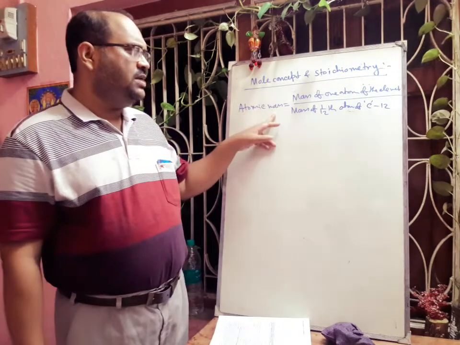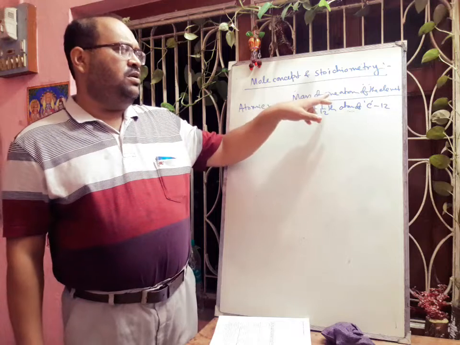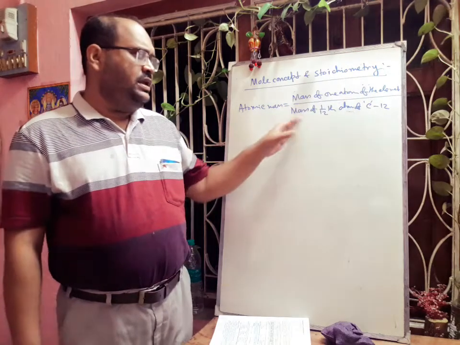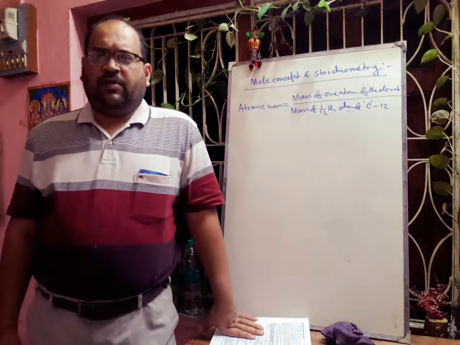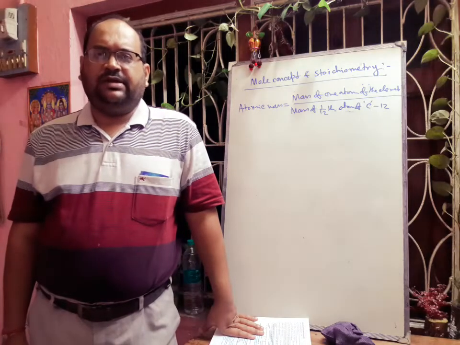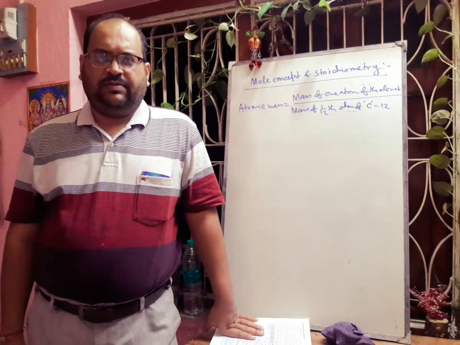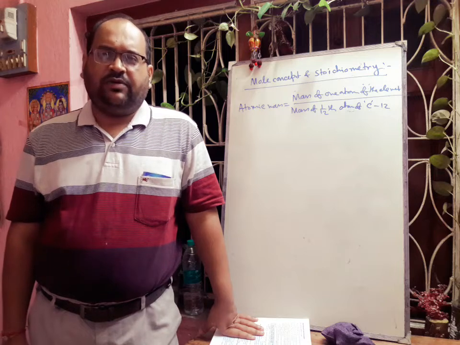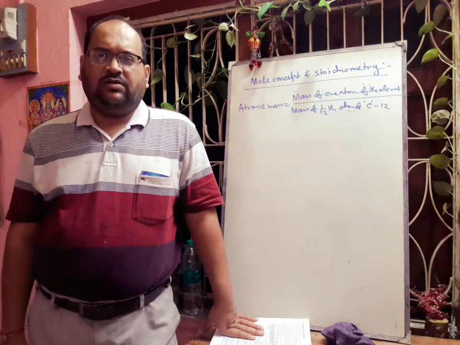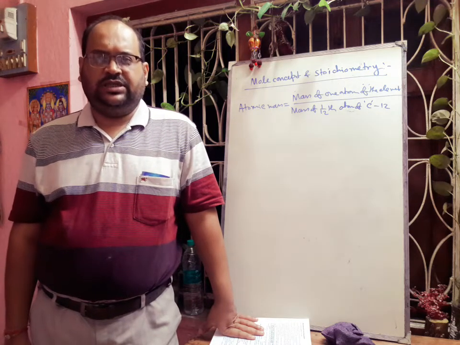In case of molecular mass, it will be the mass of one molecule divided by the mass of 1/12 of a C12 atom. Now molecular mass of carbon dioxide, if we calculate, it will be 44 AMU. It means that a molecule of carbon dioxide is 44 times heavier than 1/12 mass of a carbon C12 atom.